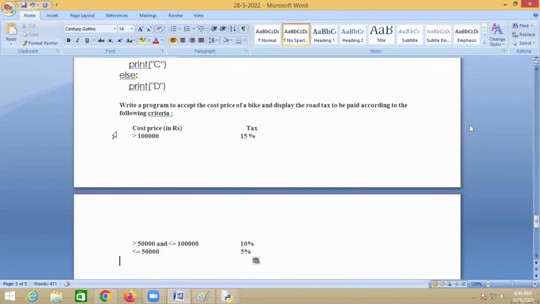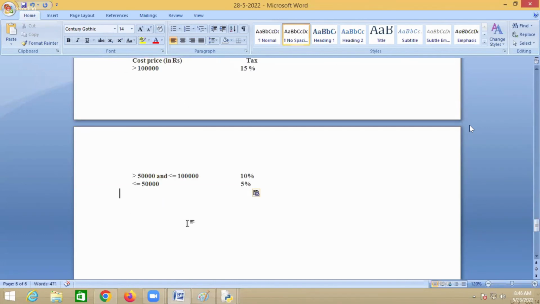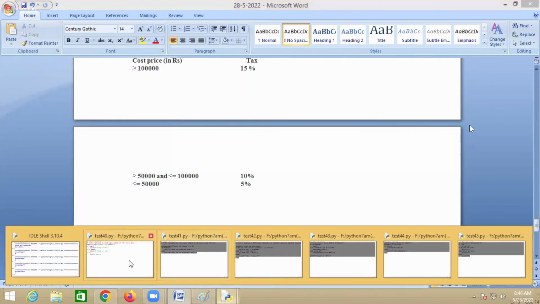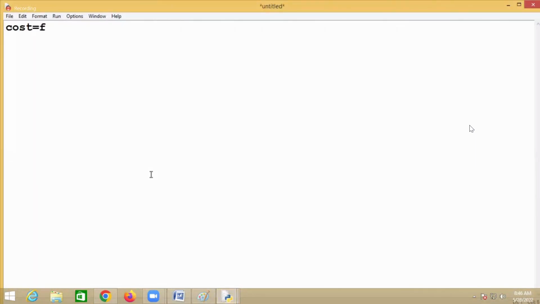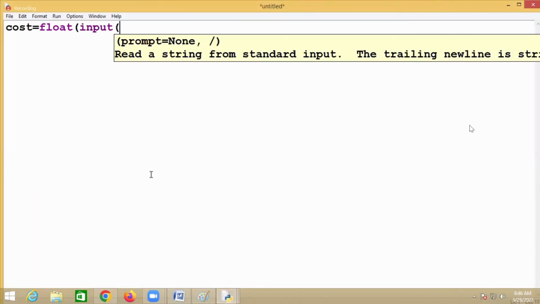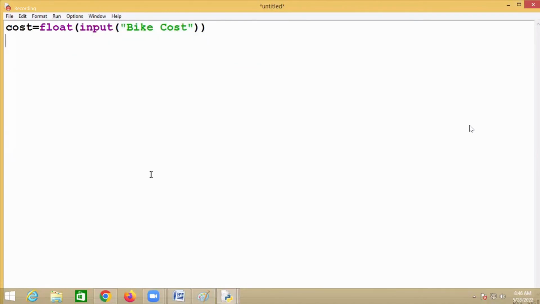Okay, now just see here. This is another program. Now I'm writing a program, but you are just listening, and later you have to write it. What is the input here? Bike cost. If the cost of the bike is greater than 1 lakh, then tax equals bike cost into 10 divided by 100. Yes or no?